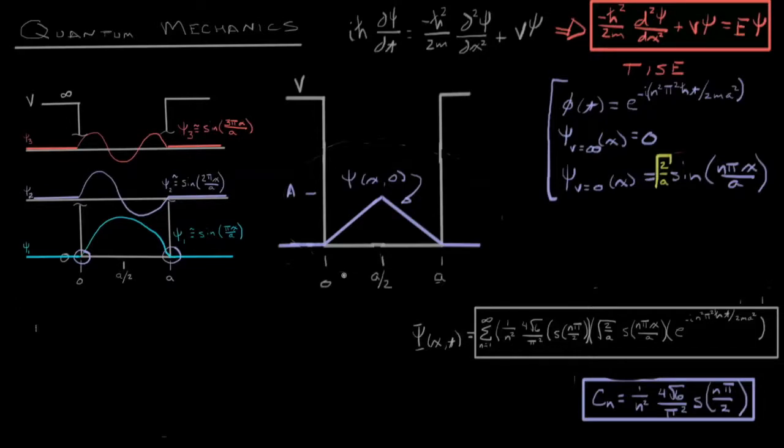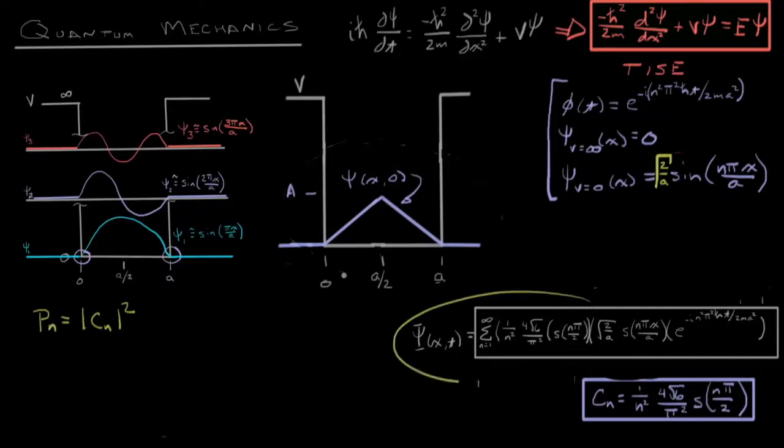For instance, one of the things that falls out from this approach is that the probability of the wave being in any particular state, we'll say the nth state, is a function of the coefficient that we used over here. Basically, the probability of being in that state is Cn squared.